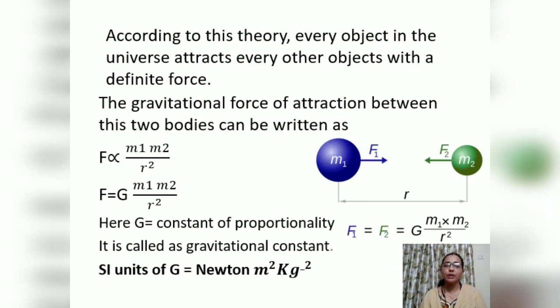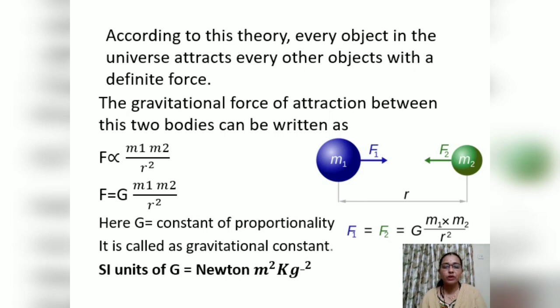So, the gravitational force of attraction between two bodies is directly proportional to the product of the two objects or the product of the two bodies. It can be particles, it can be human beings also. The product means the product of M1 and M2, and the force is inversely proportional to r square, that is the distance between these two.